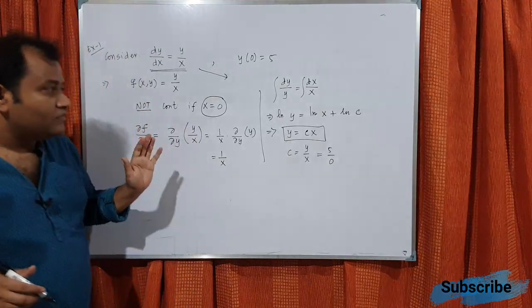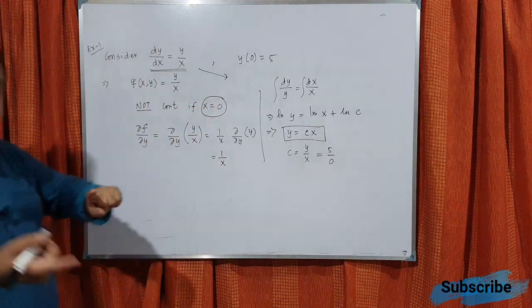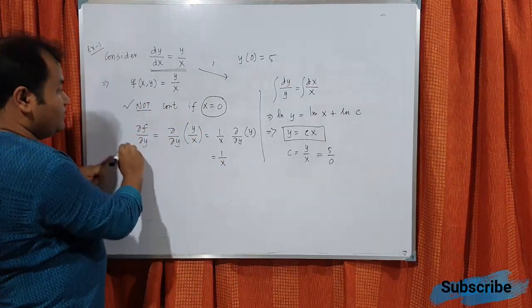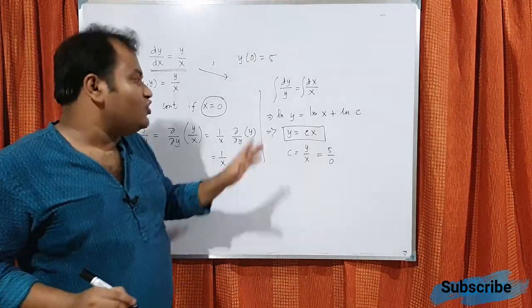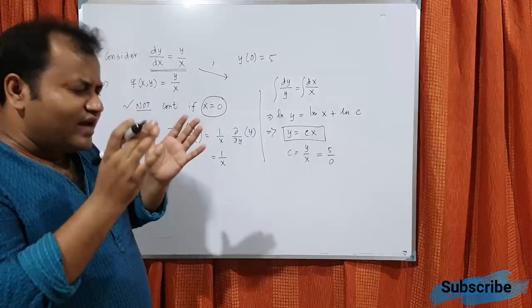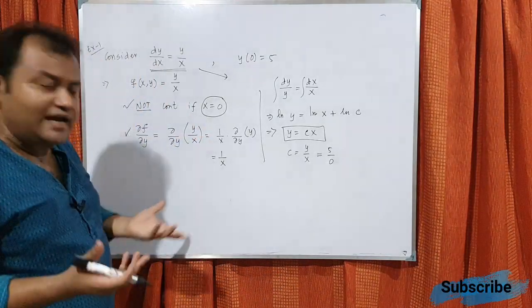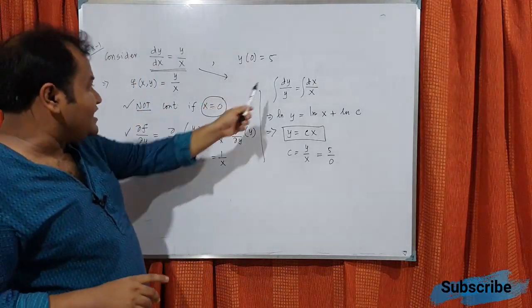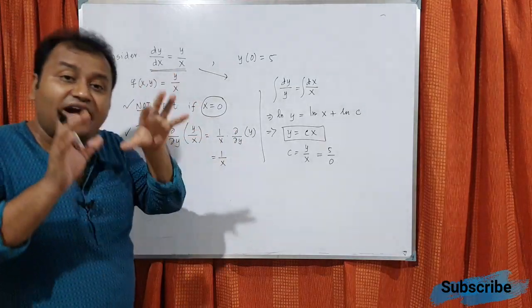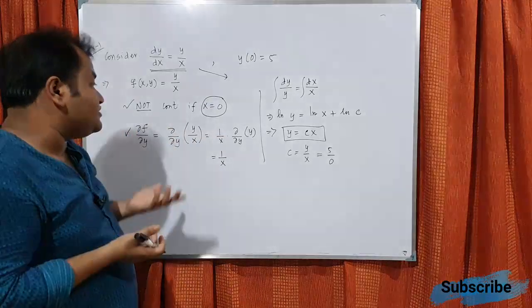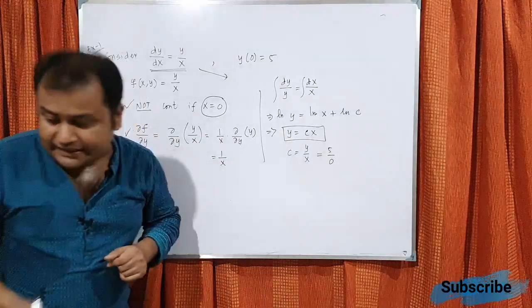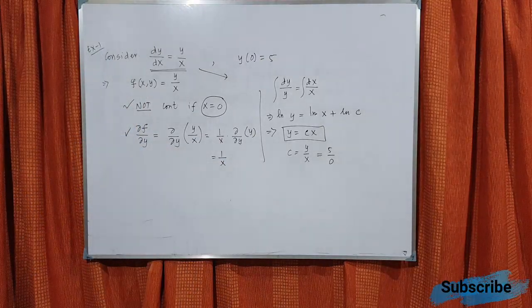Understand? So we can do the solution and we can get it, but the basic reason is that this is not continuous. Normally for BSc level, continuity of multivariable will come later. So roughly, as a shortcut, whatever the x value and y value, you try to put there and see whether the function has a finite value or not. If the function has a finite value, then you can assume that okay, let's proceed. Okay, so let me give another one.